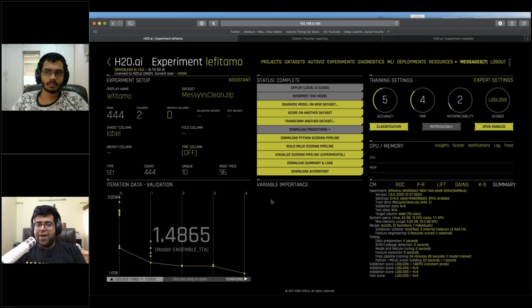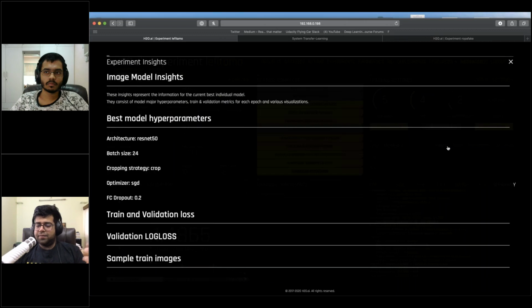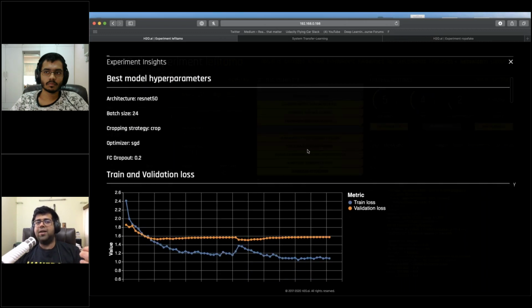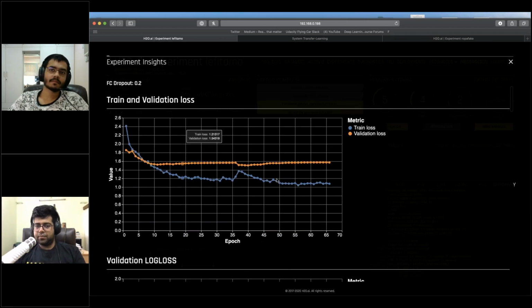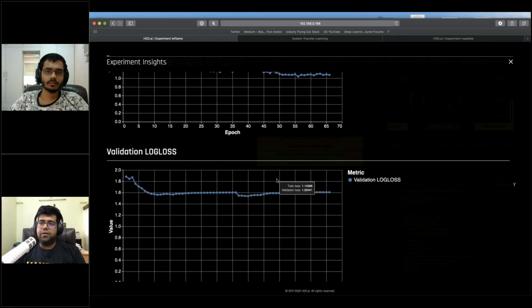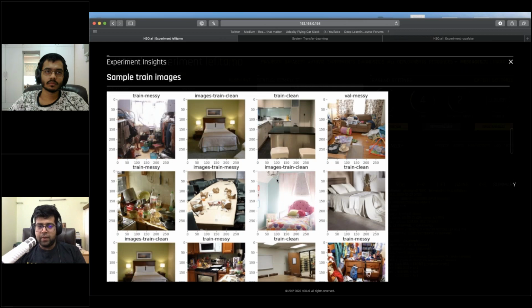So this was a final image model pipeline that I had created. And once I'm able to create a model pipeline out of a data set, you can understand what actually happened there. So these are the best model hyperparameters that came out of this one. For my 11 GB GPU, apparently a batch size of 24 was the best we could get. ResNet 50 performed the best on this data set. You can look at the different curves that you might be interested in.